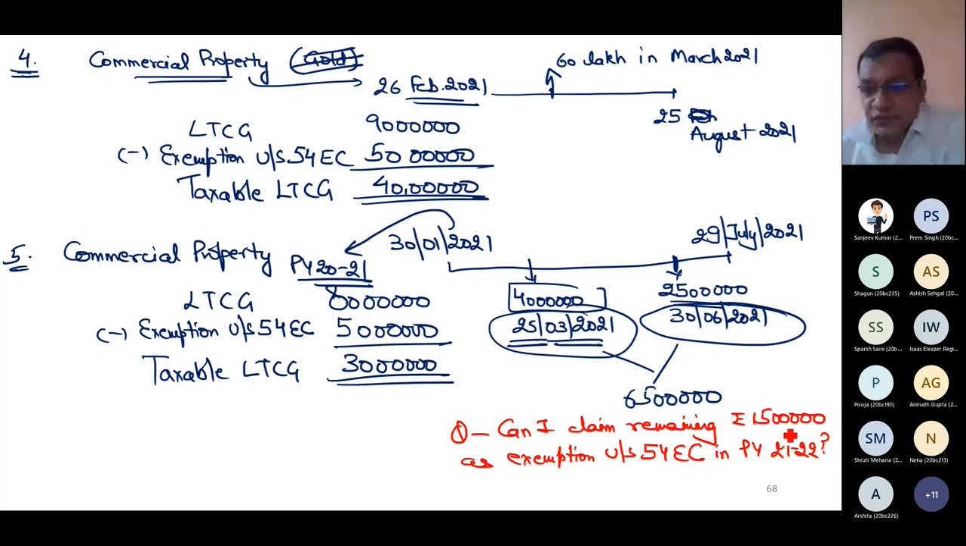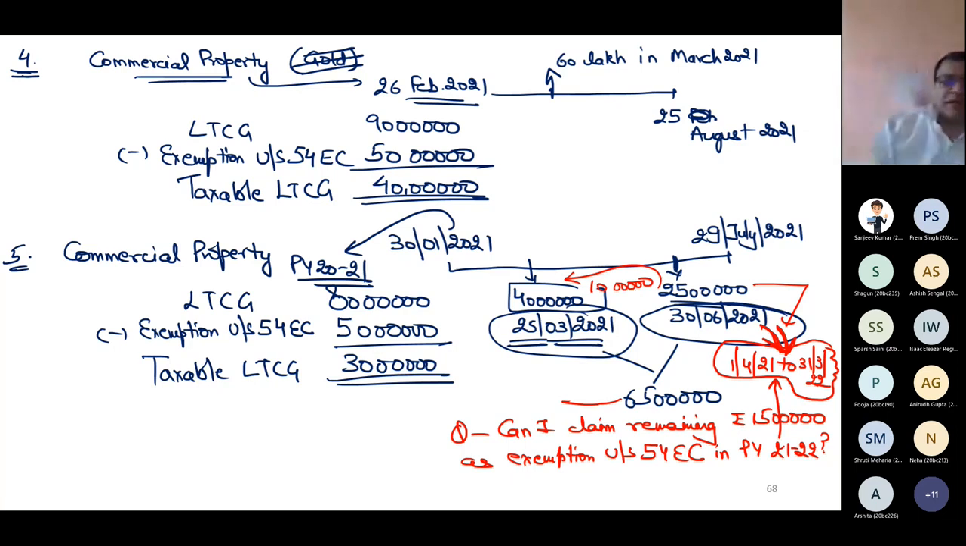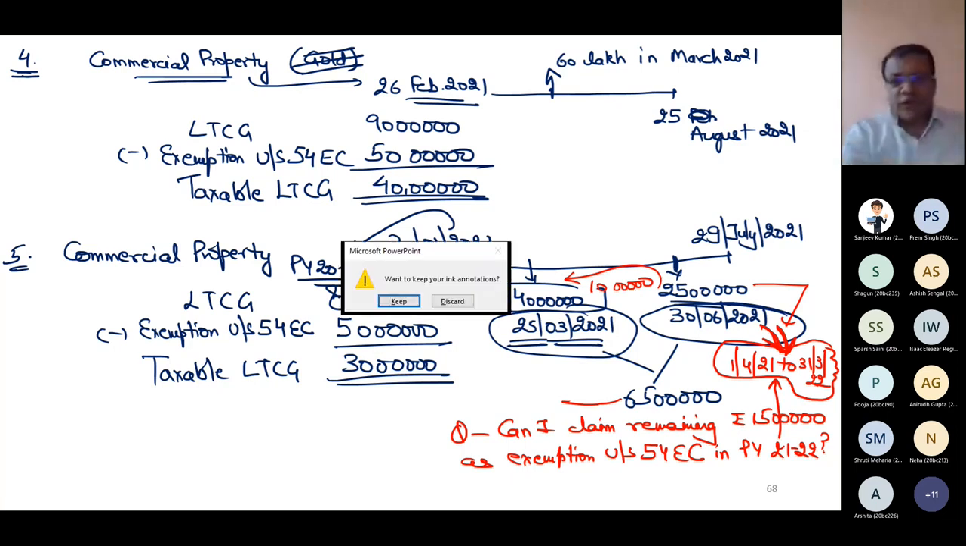Because if I say previous year 2021, then it starts from 1st April 21 till 31st March 22. So 30th June 21 comes in this year. When I made the investment of 25 lakh, out of 25 lakh, 10 lakh has been already utilized here. So can I claim remaining 15 lakh exemption in the next year? This is my question. Please answer or try to answer.